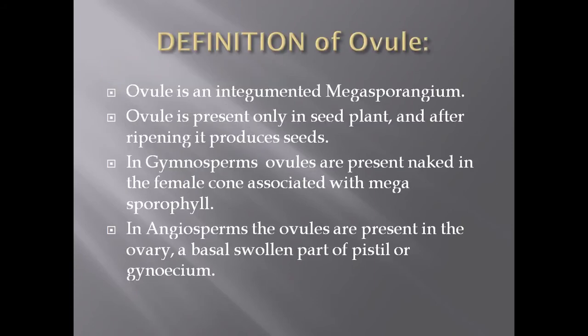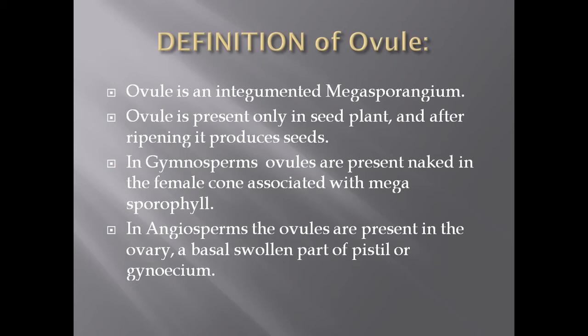First of all, what is the ovule or how we can define the ovule? Ovule is an integumented megasporangium. You have earlier studied the term megasporangium in the pteridophytes, which was associated with the female reproductive structure, and the megasporangium was not covered in the pteridophytes with any type of integument.